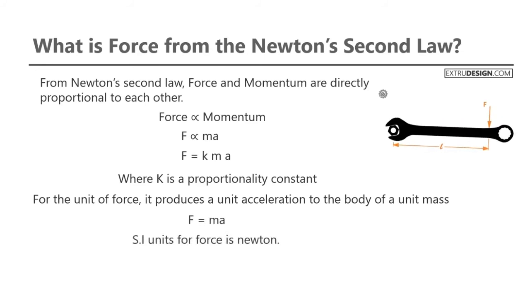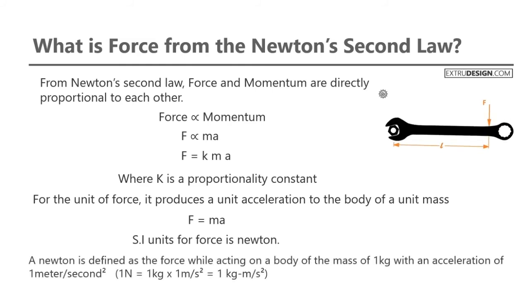So F is equal to ma. This is the force equation from Newton's second law. The SI unit for force is Newton. A Newton is defined as the force acting on a body of mass 1 kg with an acceleration of 1 meter per second square.